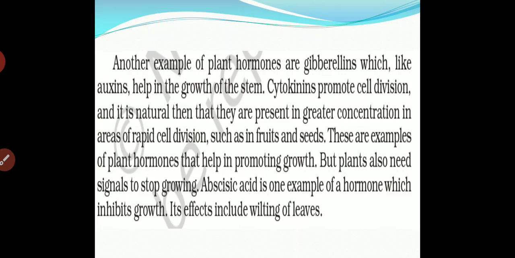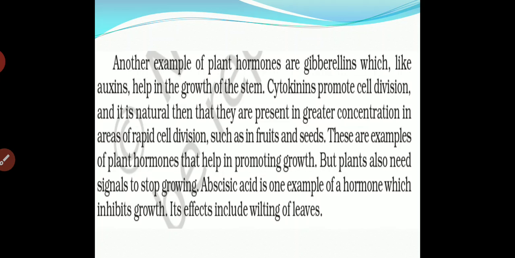Their concentration is very high in areas of rapid cell division, such as in fruits and seeds. For example, in fruits or seeds there is a maximum amount of division. These are examples of plant hormones that help in promoting growth.